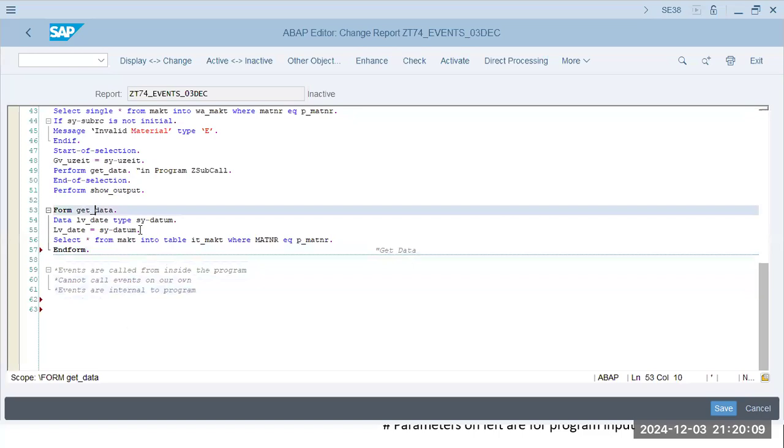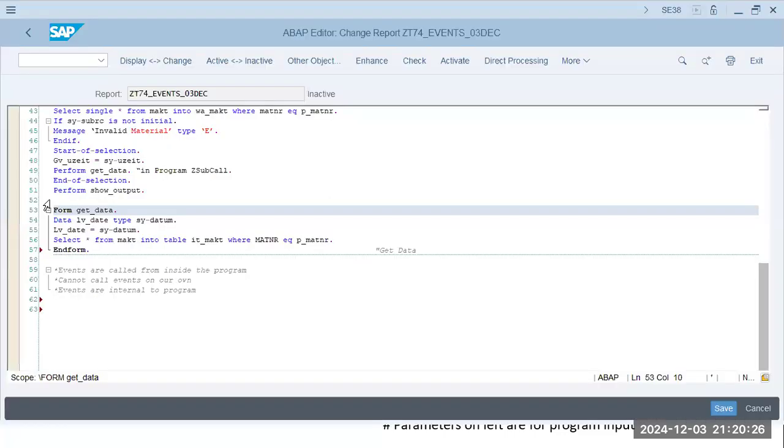And we need get data, form get data. End of selection, end of selection, start of selection. Form show output.